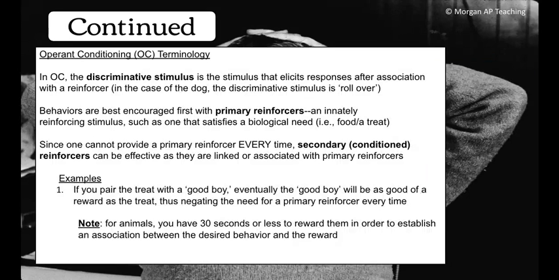So food is usually the best example, right? Dog rolls over, I give him food, we're creating that connection. And then a secondary stimulus might be what you give them when you can't give the primary. You know, for the dog, you might give them a good boy, good girl, right? You might give them a positive reinforcement speech-wise. That's a secondary stimulus. So let me put up the slide on this one.